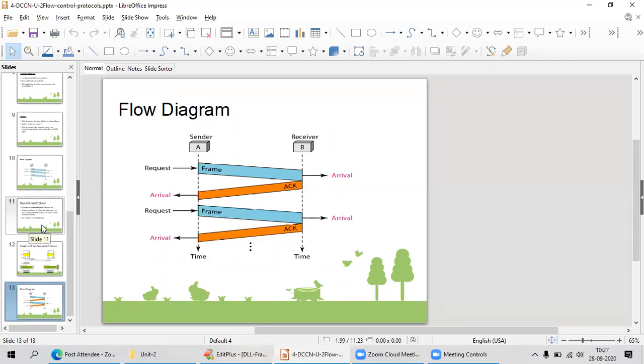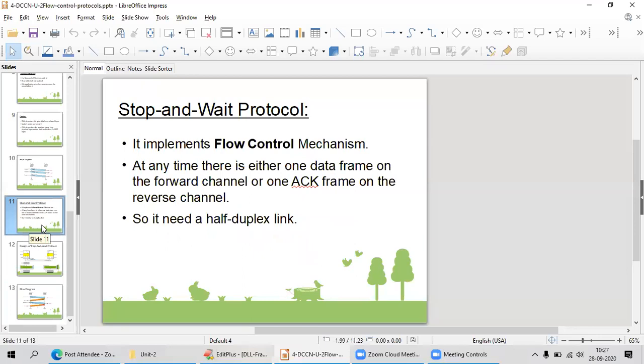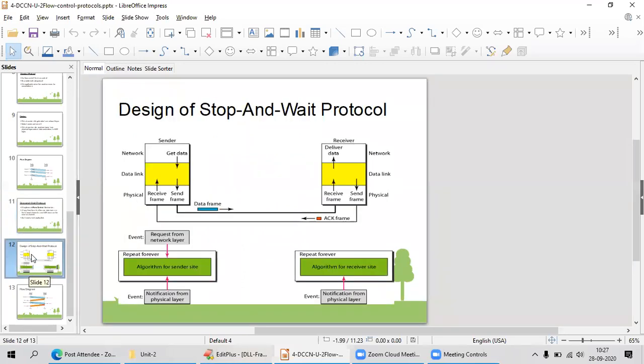Okay, in this channel it needs a half duplex link. In this case, I'm using half duplex. That means it goes one way and waits until the acknowledgement comes to me. At a single point of time, it sends either a frame, or the receiver sends the acknowledgement. Is it clear? We will see the block diagram of the design of the stop and wait protocol.